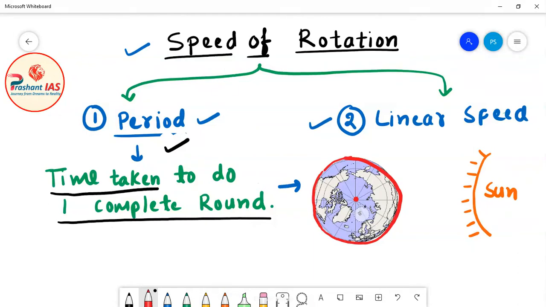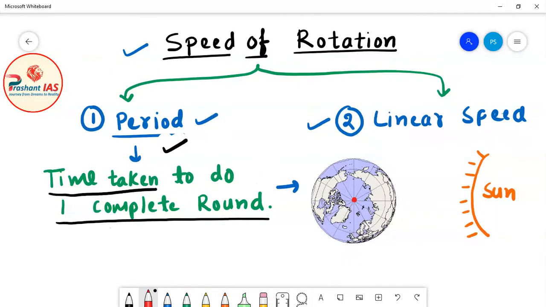Now I will tell you what is the meaning of period of rotation. Friends, we all know that the earth rotates in counterclockwise direction. Counterclockwise direction means the earth rotates like this. Here you have to imagine that this is sun and this is earth, and the earth is rotating like this, and you are viewing the earth from the north pole. Based on this imagination, I will tell you the meaning of period of rotation.